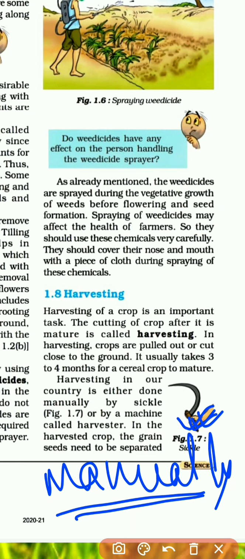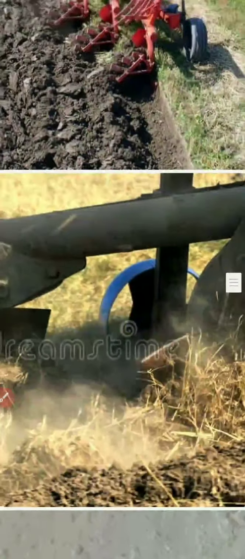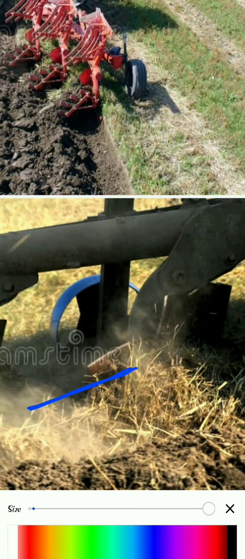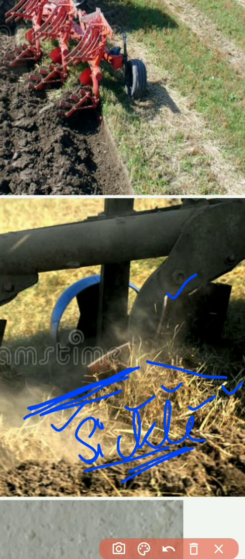If they are taking the sickle, then they will cut the plants near the ground here. You can see this picture here. Can you see there are plants here? These are the husk, or the remaining of the plants of the previous crop. They have been cut here near the ground. So here they have used what? Sickle. So this has been done manually.